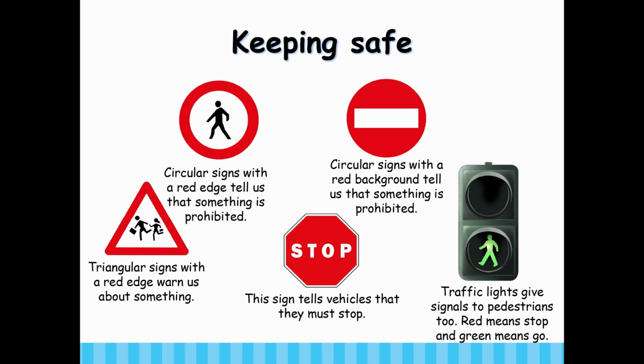Keeping safe. Triangular signs with a red edge warn us about something. Circular signs with a red edge tell us that something is prohibited. This sign tells vehicles that they must stop. Circular signs with a red background tell us that there's something prohibited. Traffic lights give signals to pedestrians too. Red means stop and green means go.